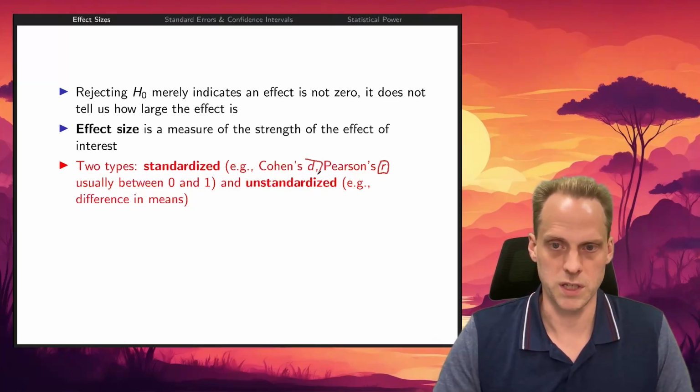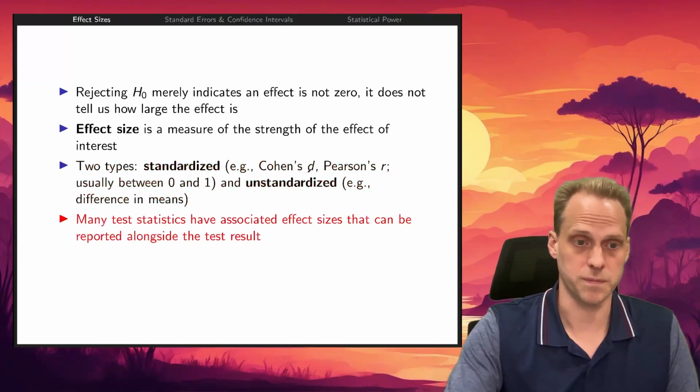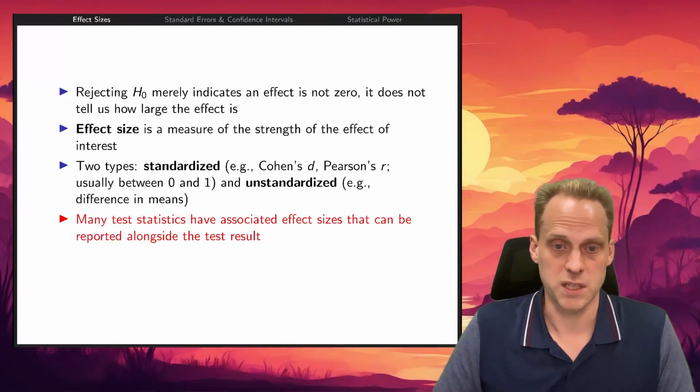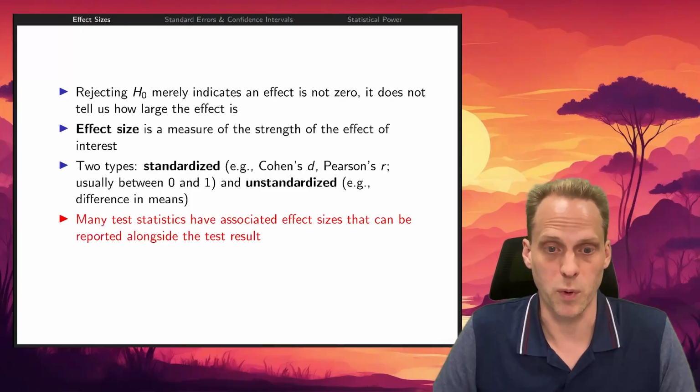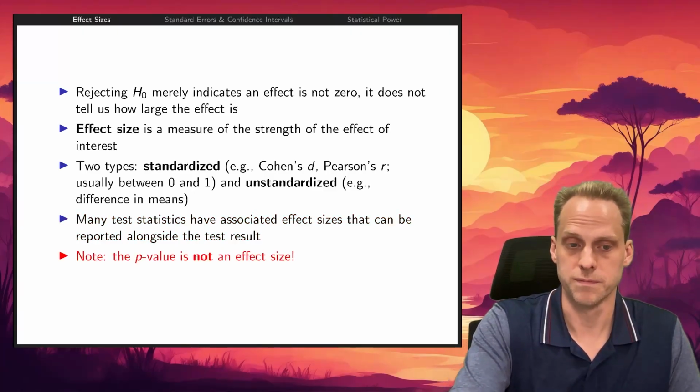We use Cohen's d as a sort of standardized metric for the difference between the means of two groups in the independent samples t-test. And there are some others as well. Many test statistics have associated effect sizes that can be reported alongside the test result. And you should always really try to report this.